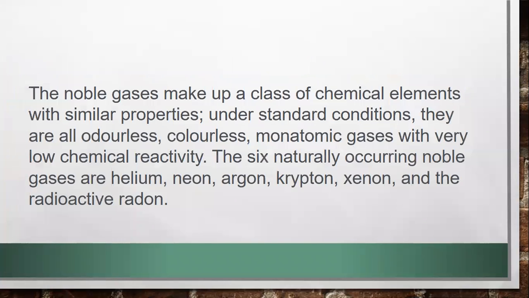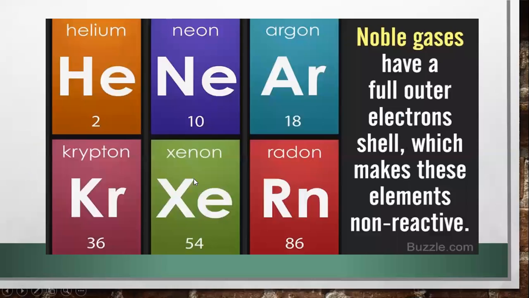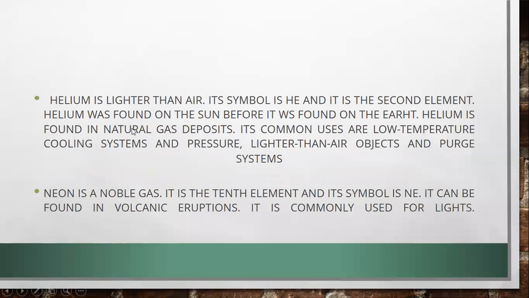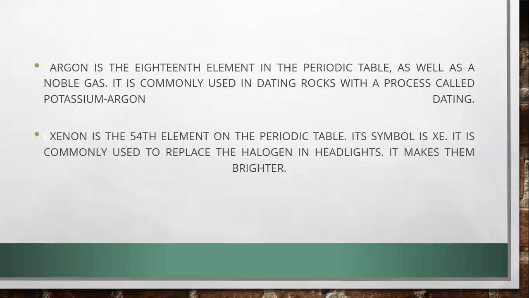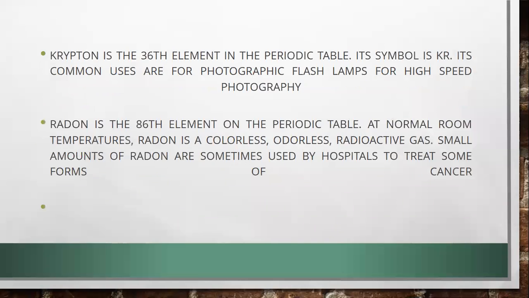The noble gases make up a class of chemical elements with similar properties under standard conditions. They are all odorless, colorless, monatomic gases with very low chemical reactivity. And we also know their names: helium, neon, argon, krypton, xenon. Here you can see these are the noble gases with their atomic numbers. Here are some of the characteristics of these gases, that what they are having.